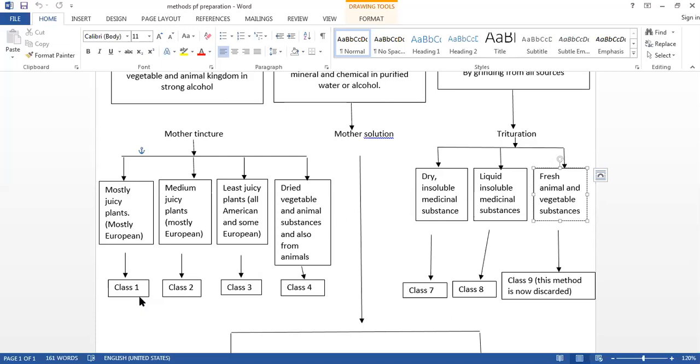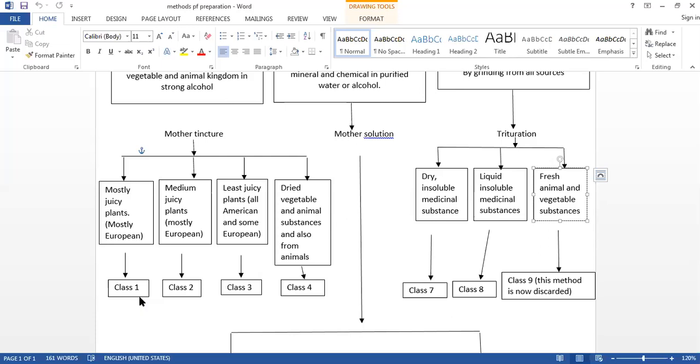If you are using the roots, we can use the roots of Arum trifolium, Bryonia, Cicuta. If you are using the bulb, then we can take the Colchicum. If you want to use the leaves, then we can take the Calendula, which we did in the lab. Then you can take the seeds of Avena sativa, and the flowers of Cannabis sativa. So in this way, we can prepare the mother tincture by using these plants.